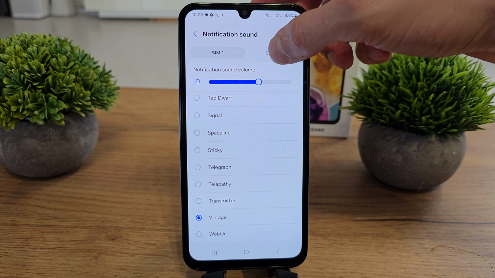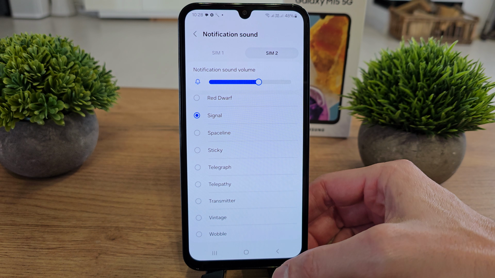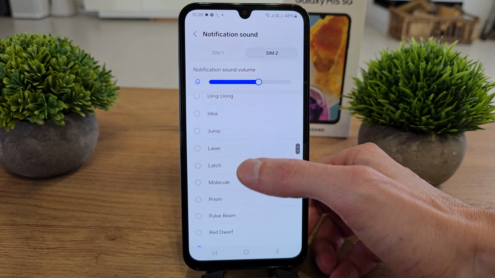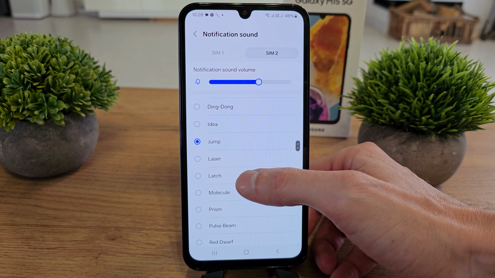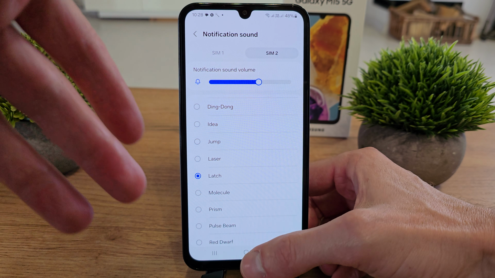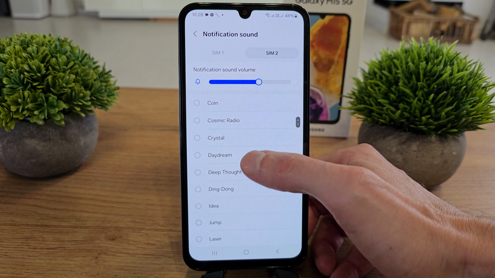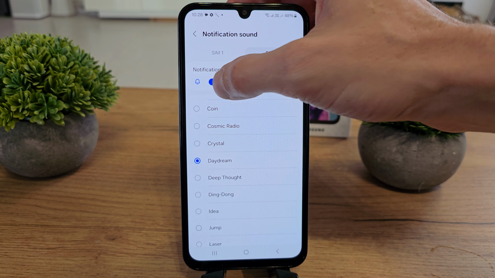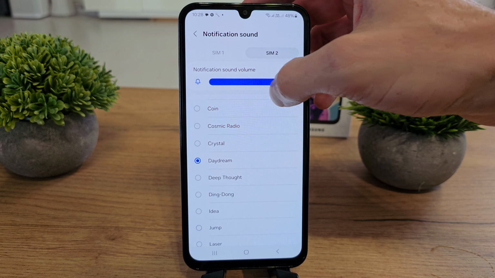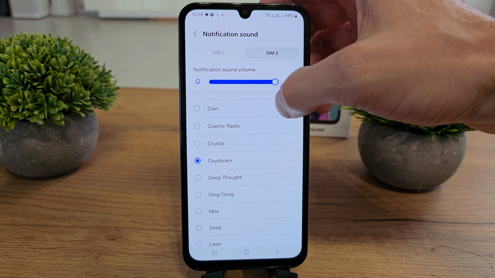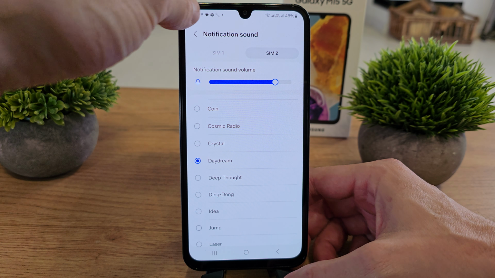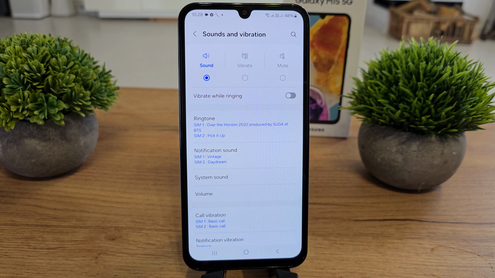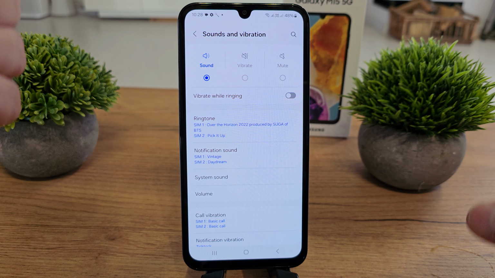If you have a second SIM card in your dual SIM version, you have to choose the notification sound for your second SIM card. Of course, you can set up the same notification. And anyway, you can choose the volume for the SIM card too. So you can prefer whatever sound you like for your person and how loud it's being.